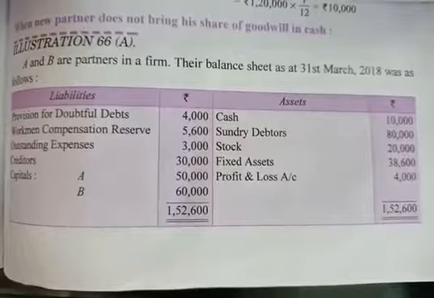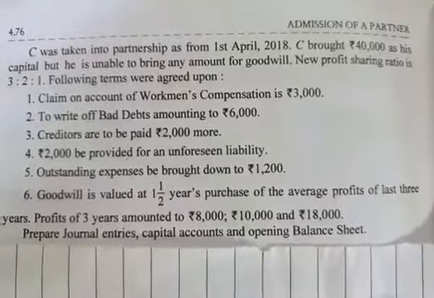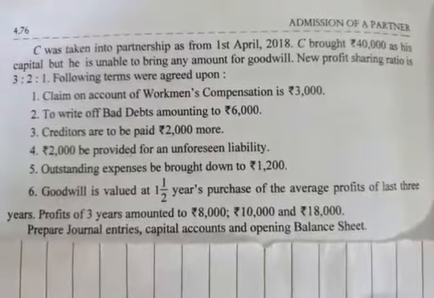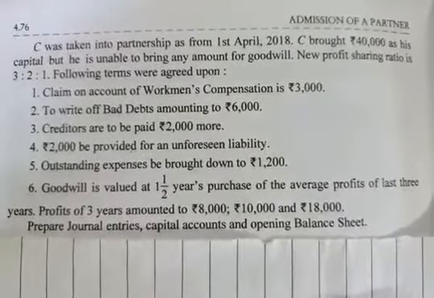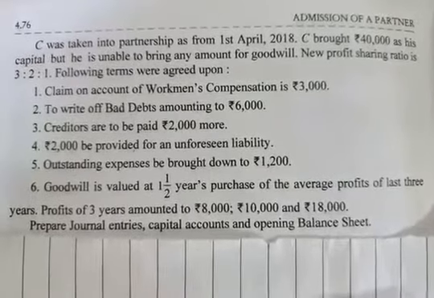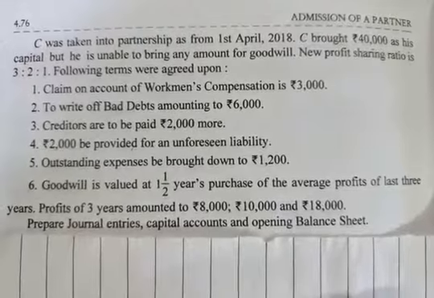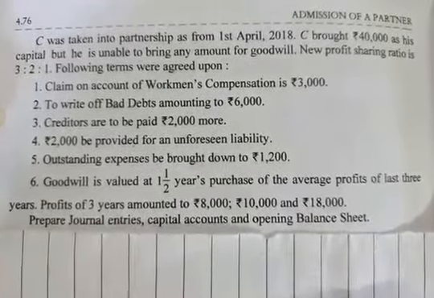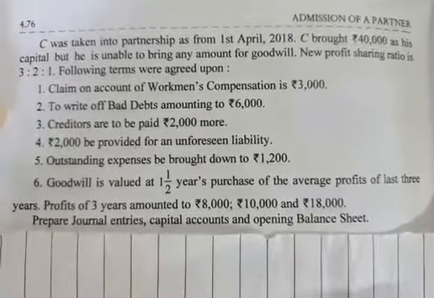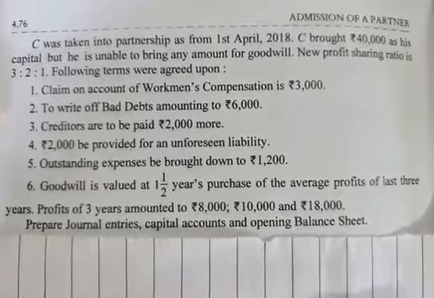A and B are partners in a firm and their balance sheet as on 31st March 2018 was given here. After the balance sheet they told that C was taken into partnership on 1st April 2018. He brought rupees 40,000 as his capital, but he is unable to bring any amount for goodwill. New profit sharing ratio is given here 3:2:1. So we have to calculate the sacrifice ratio.